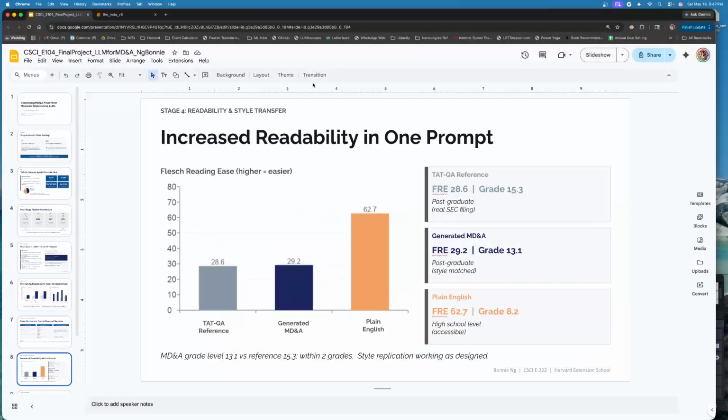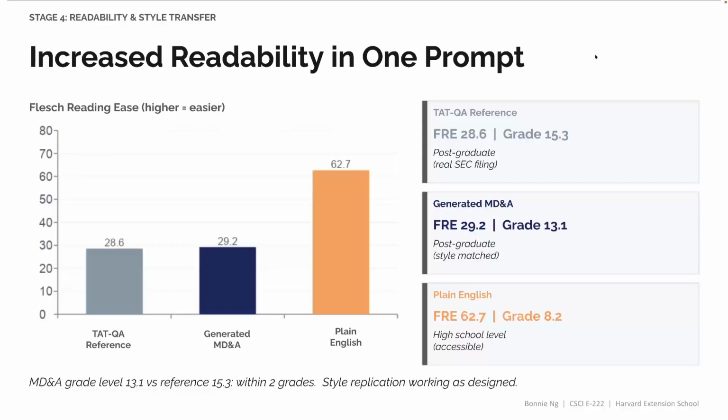And let's go back to the slide and look at the readability shift. The generated MD&A scores a Flesch reading ease of 29.2 and a Flesch-Kincaid grade level of 13.1. And the real TAT-QA reference paragraph scored 28.6 at grade 15.3. This means that our generated MD&A is within 2 grade levels of the real SEC filing language. The style replication is working almost exactly as designed.